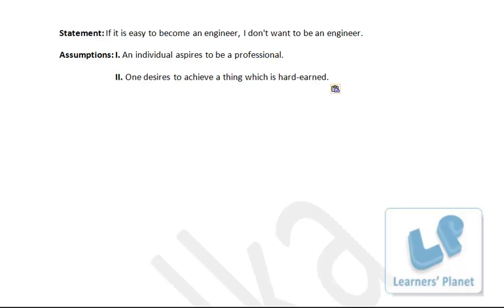In this statement, the author has some particular ambition, right? He wants to do something which is not easy to do. If it is easy to become an engineer, he doesn't want to be an engineer. That means he wishes to do something which is not easily earned, but hard earned, right? So the first assumption is very generalized, it is not implied from the statement. The second one, desires to achieve a thing which is hard earned.